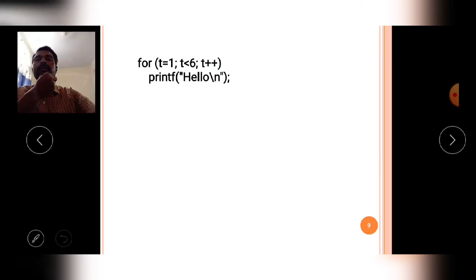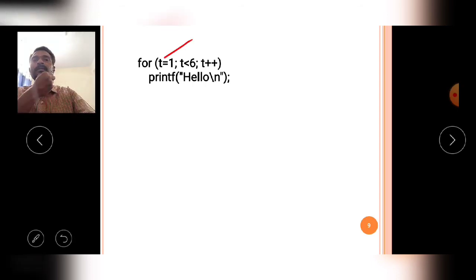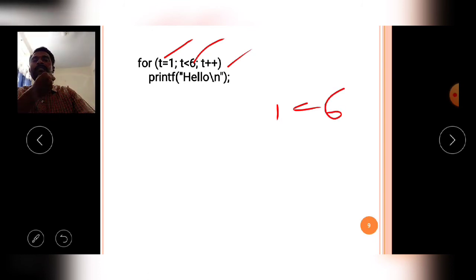Now come to the example. t is assigned 1, the initialization statement. Then t less than or equal to 6 is the condition. t plus plus is the updation statement, that means the increment statement. Now what will happen? In iteration number 1, t value is 1, so 1 is less than or equal to 6, the condition is true, and it prints hello. Then 2 less than 6, again the condition is true, so it prints hello the second time.